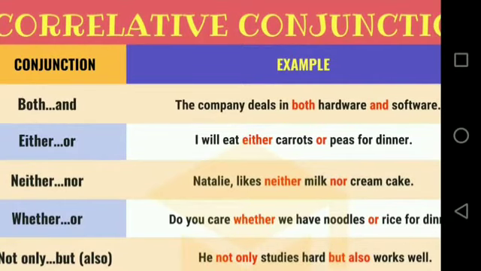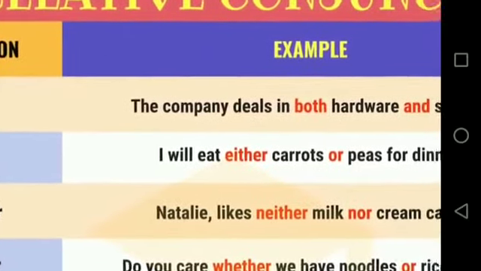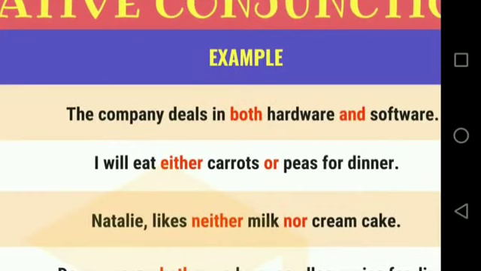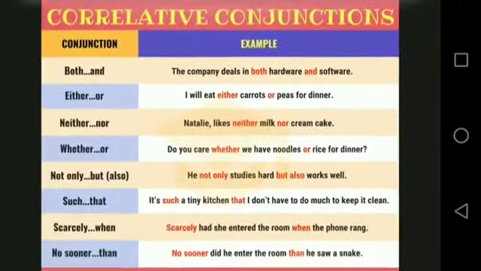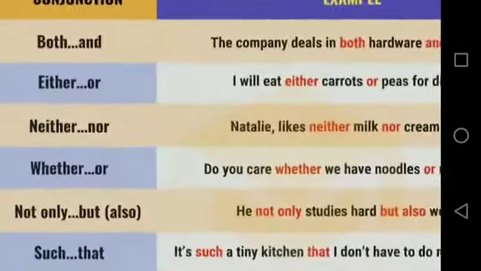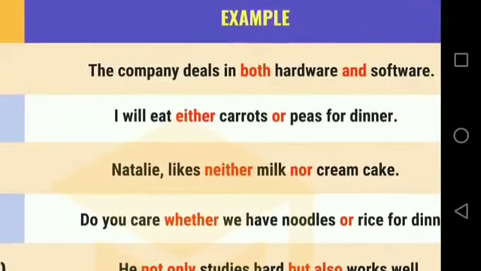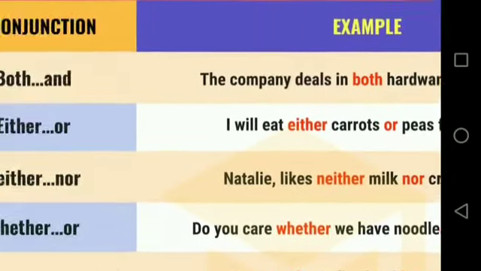Both and, first one. The company deals in both hardware and software. See here, we use the correlative conjunction both and. The two conjunctions together in a sentence are called correlative conjunctions. Next, the second one, either or. I will eat either carrots or peas for dinner.